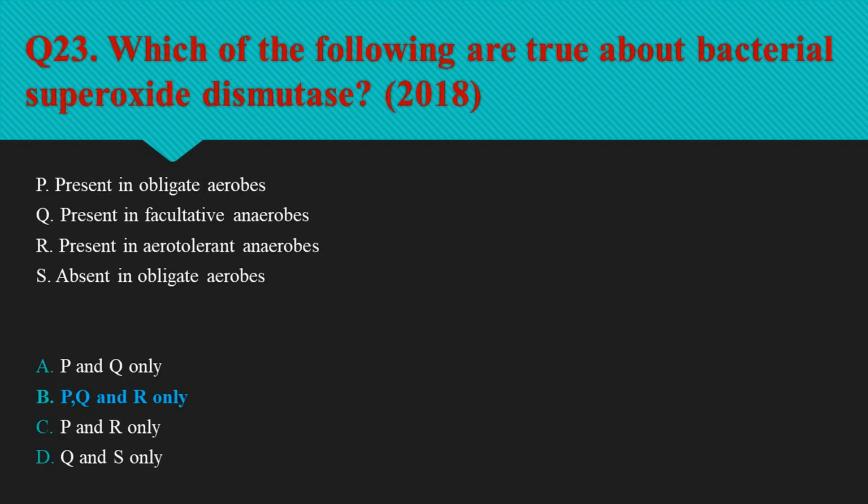Question number 23 is which of the following are true about bacterial superoxide dismutase? So for this bacteria, option P, present in obligate aerobes, Q, present in facultative anaerobes, R, present in aerotolerant anaerobes is the right option. So these three options P, Q, and R are true about bacterial superoxide dismutase.